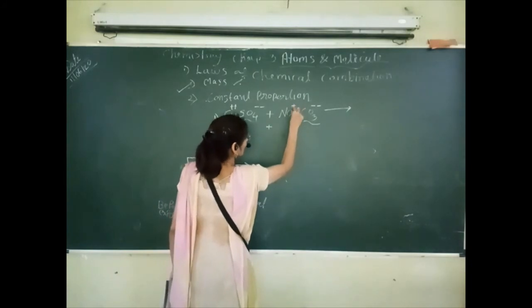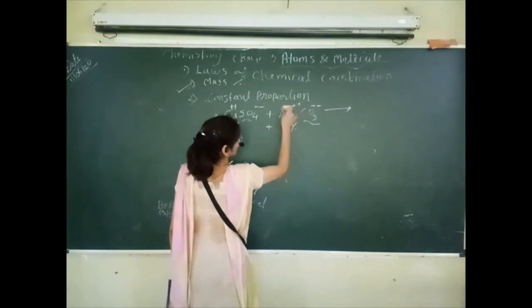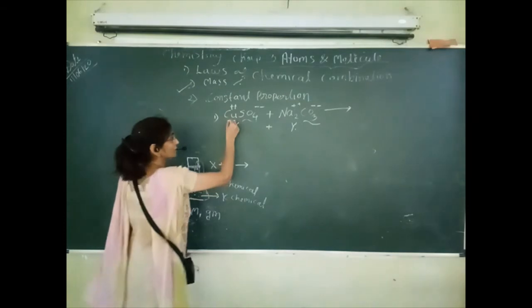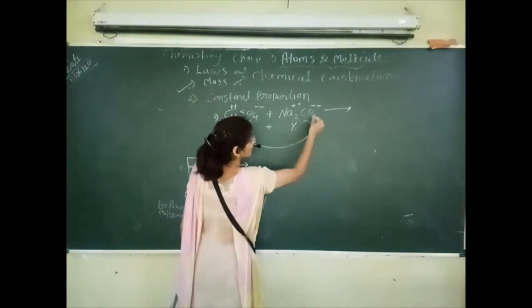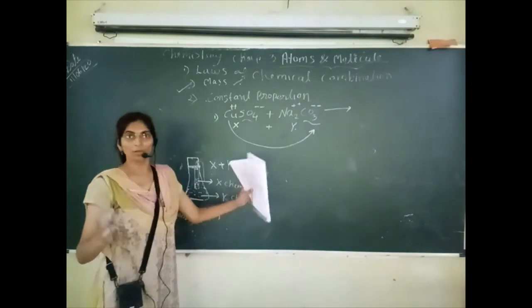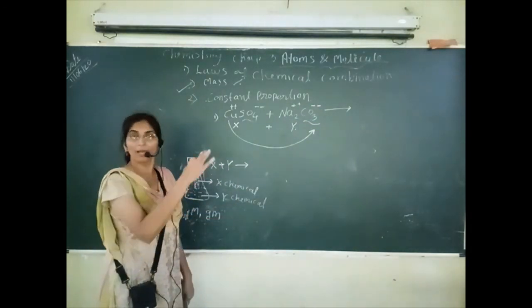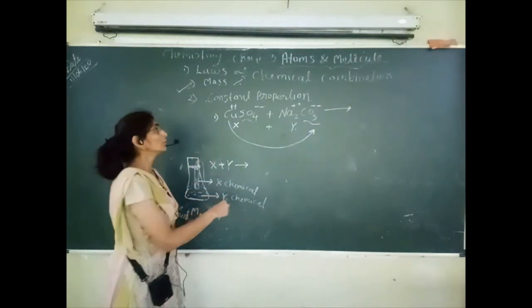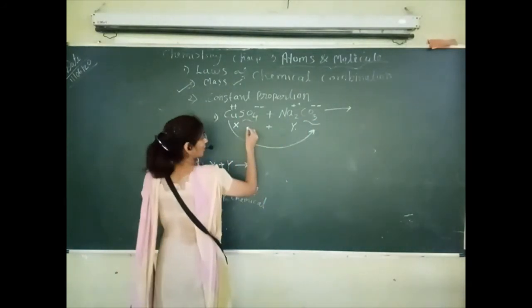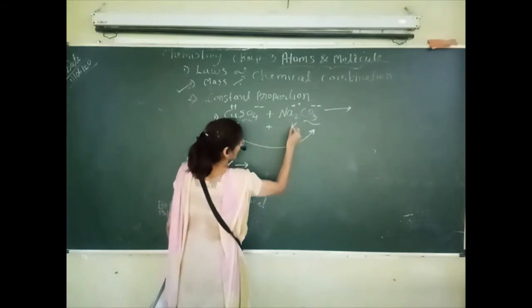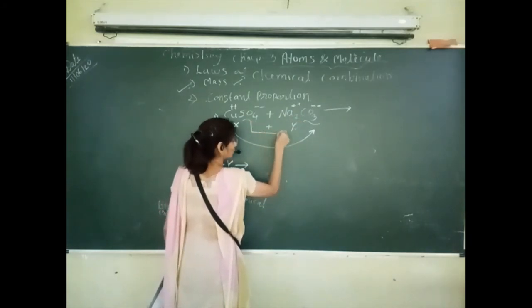That's why the total number of positive charges is 2. So this positive charge will get combined with the negative charge on the other side. पॉजिटिव और नेगेटिव चार्ज में हमेशा अट्रैक्शन होता है, तो x का पॉजिटिव y के नेगेटिव से कंबाइन होगा और x का नेगेटिव y के पॉजिटिव से कंबाइन होगा.